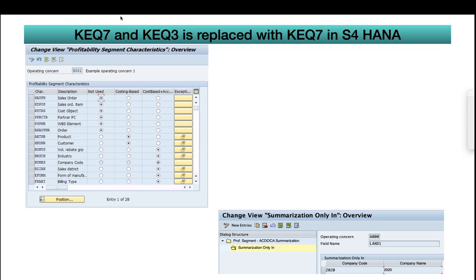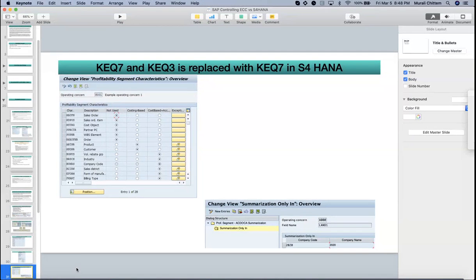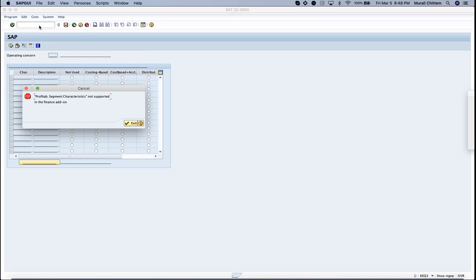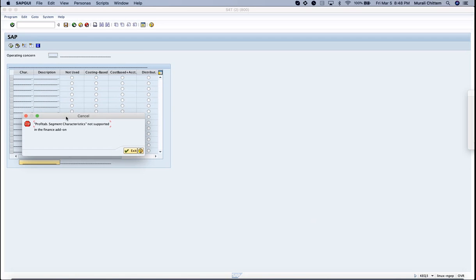Let me go into SAP. I'll show. See, we are getting an error message when I type KE-Q3. It is giving: profitability segment characteristics not supported in finance add-in.